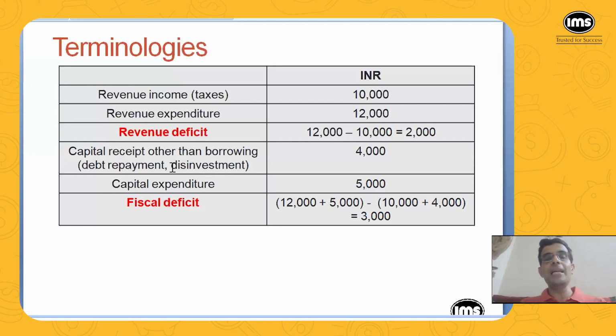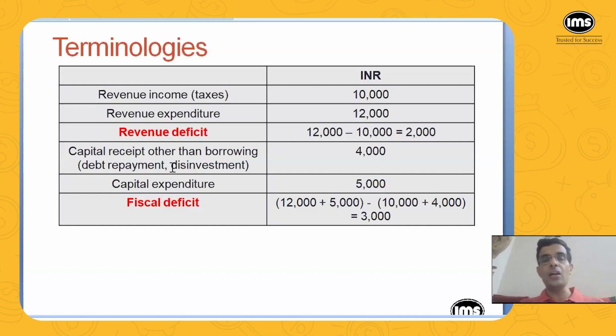Okay. And similarly, when government goes for disinvestment. So what is disinvestment? There are n number of PSUs. There are so many government banks. SBI is there, then Punjab National Bank, and then there are companies like say GAIL India, Gas Authority of India Limited, and then ONGC.